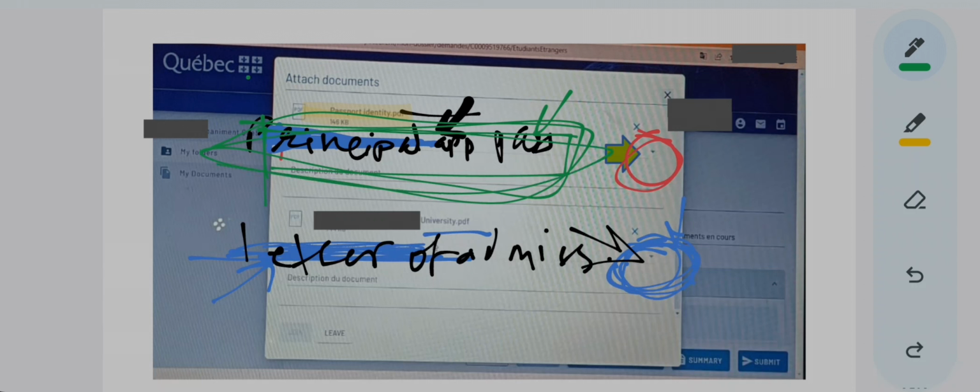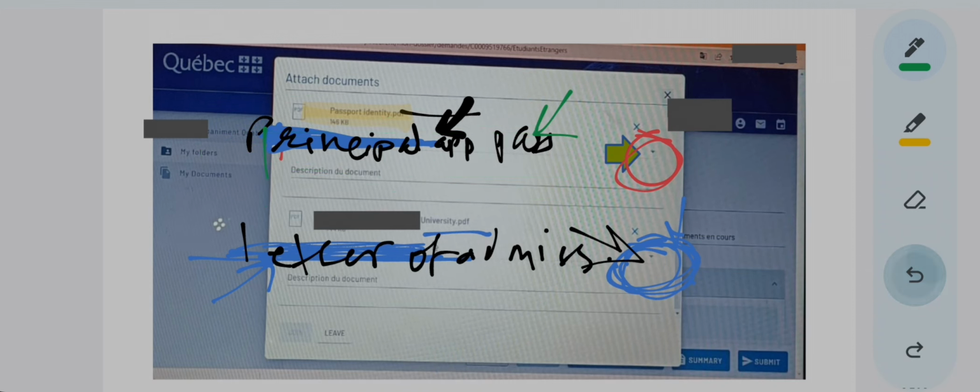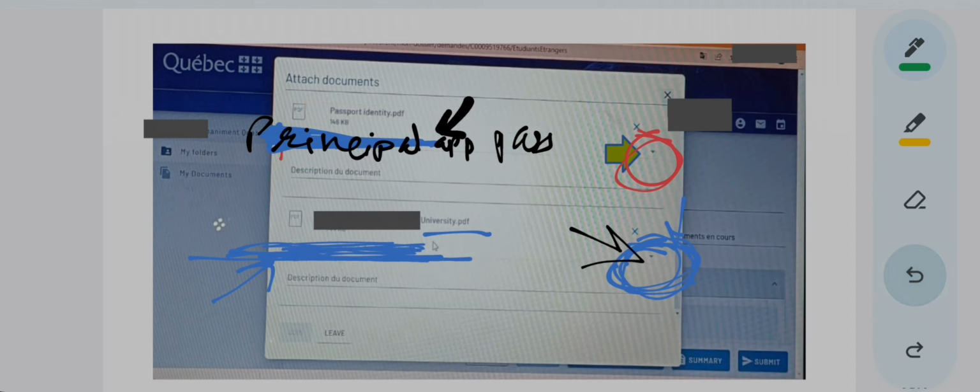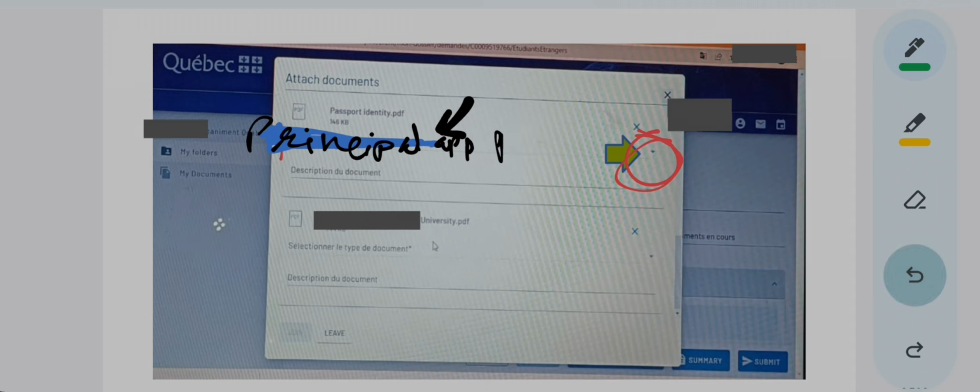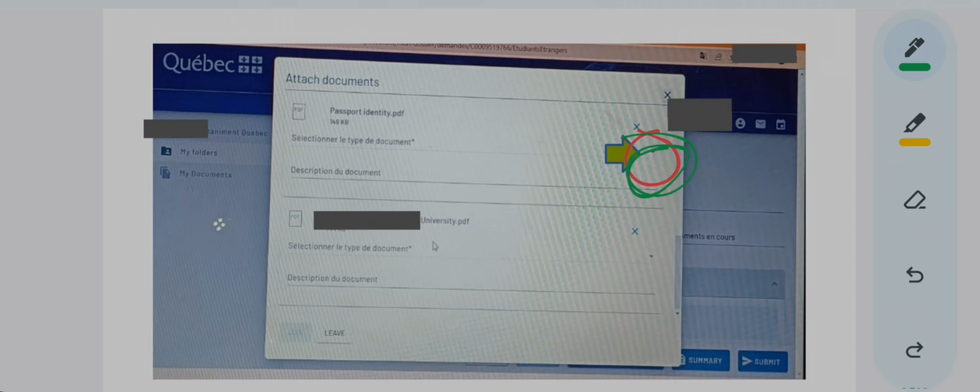So you should see that your PDF and what you have told the computer, both things are matching. Where should this principal applicant's passport come? After you select this drop down menu, here it will be written: principal applicant's passport.